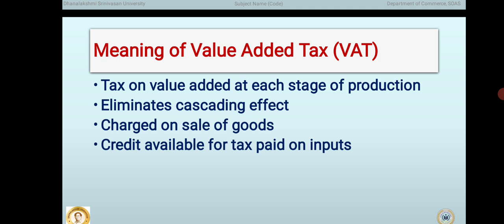Another key feature of VAT is that credit is available for tax paid on inputs. This means that if a manufacturer or seller has already paid tax while purchasing raw materials or goods, they can claim credit for the tax and deduct it from the tax payable on sales. This ensures fairness and prevents double taxation. Overall, VAT made the tax system more transparent and efficient compared to earlier systems, and it helped to reduce the tax burden on consumers.